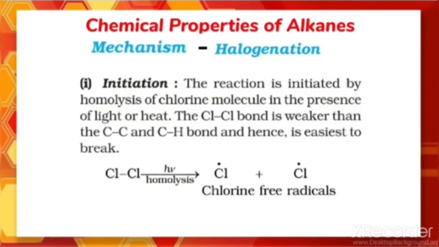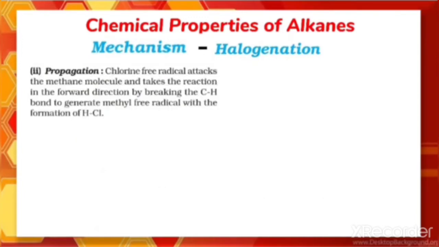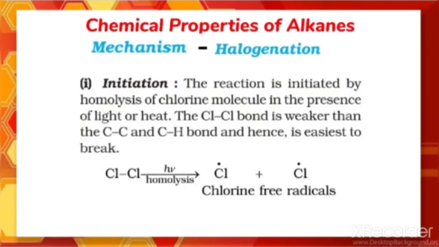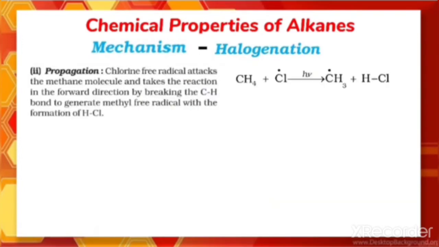Next, after the initiation, what happens? The propagation step is involved. So what is propagation? Now the chlorine free radical attacks the methane molecule and takes the reaction in the forward direction by breaking the C-H bond to generate the methyl free radical with the formation of HCl. In the initiation step, we got the chlorine free radical. Now what will that chlorine free radical do? It will attack the methane.